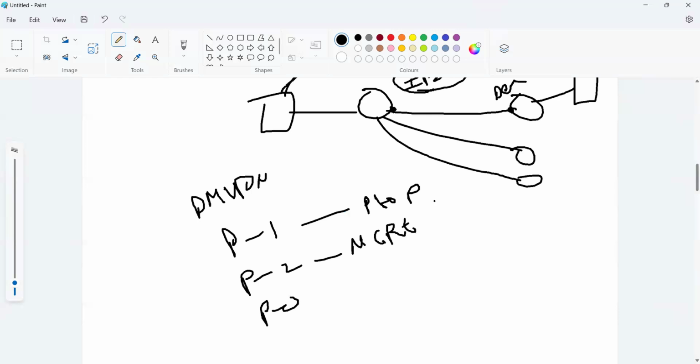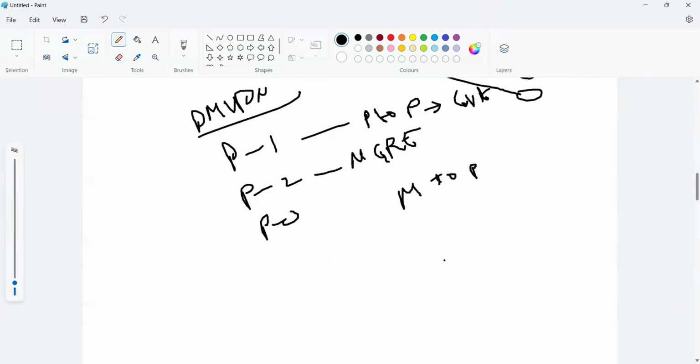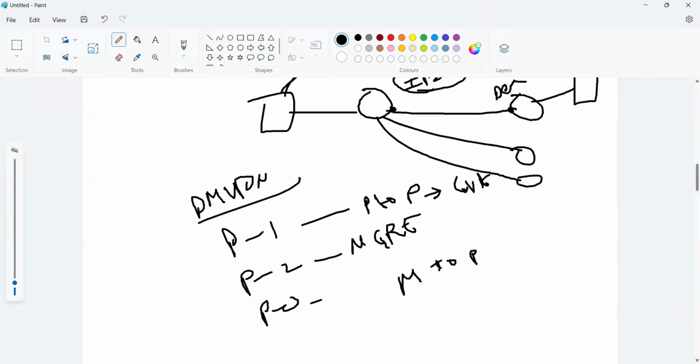We'll use only GRE again in DMVPN. In phase 2, we'll use multi-point GRE. Multi-point means we'll create a multi-point to point network, hub to spoke locations, and we'll use some encryption as well. That is all about DMVPN.